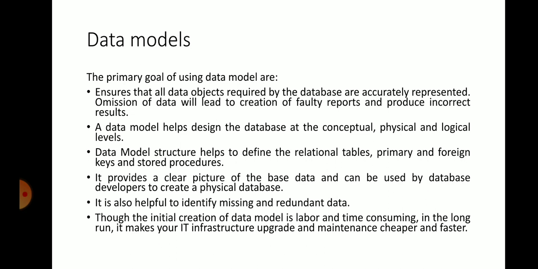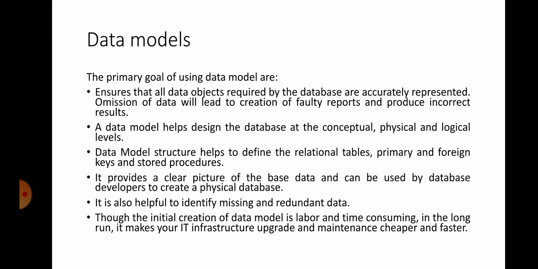It is also helpful to identify missing and redundant data, and to regain whatever data is missing. Though the initial creation of a data model is labor and time consuming, in the long run it makes your information technology infrastructure upgrade and maintenance cheaper and faster.